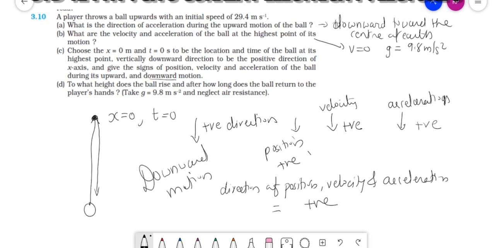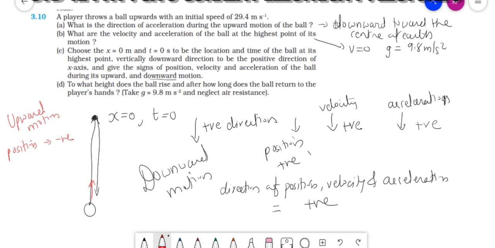But when you take upward motion, let me write it down here. In upward motion, when the ball is moving upward, the direction of downward is negative, so at that time the value of position is negative.